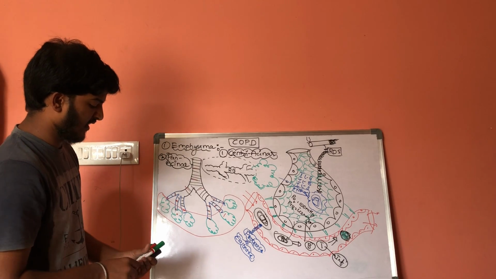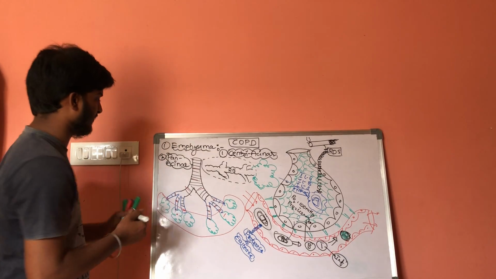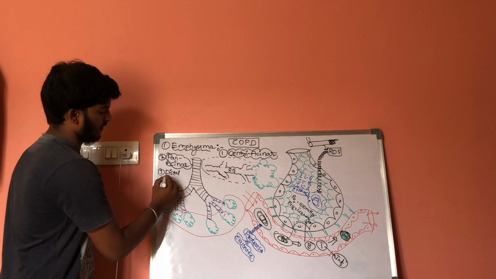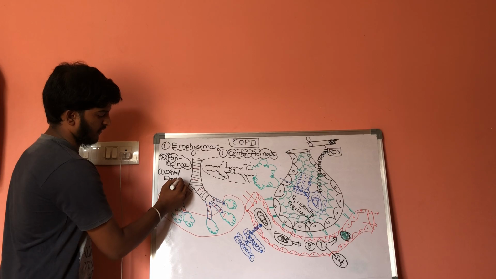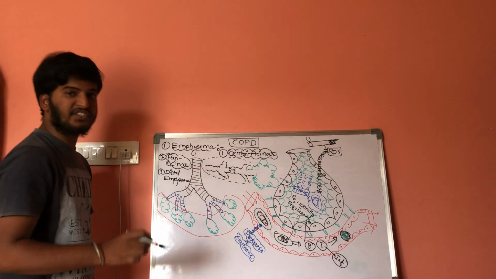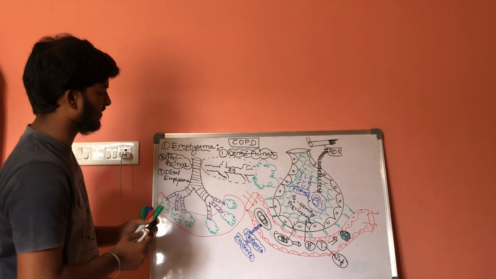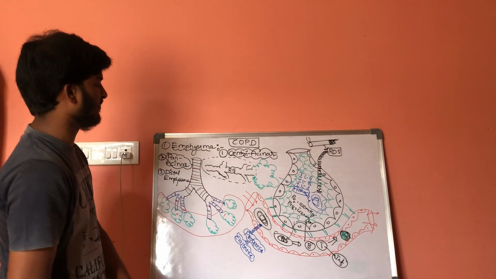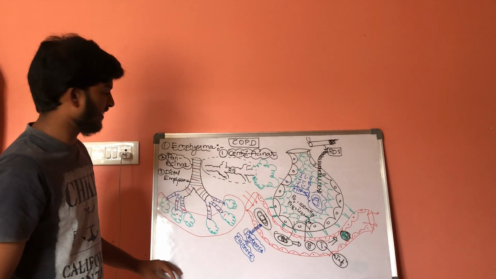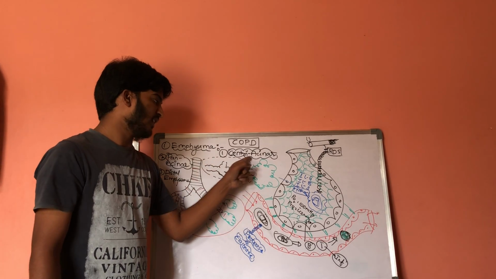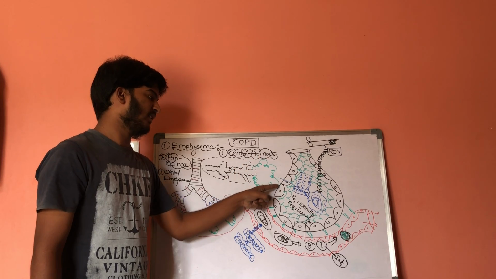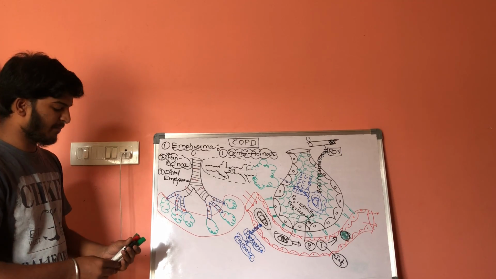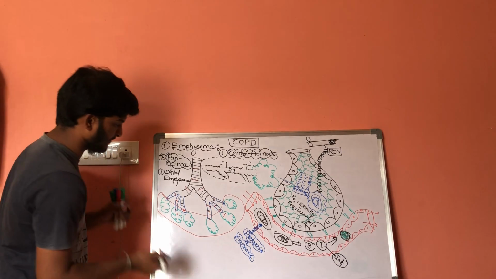Next one is distal emphysema. What is distal emphysema? The distal part, that is the posterior most part of the acini, will get inflamed. That is the anterior most part. This is the alveolar last part that will get inflamed. That is distal emphysema. The next, fourth type is irregular emphysema.